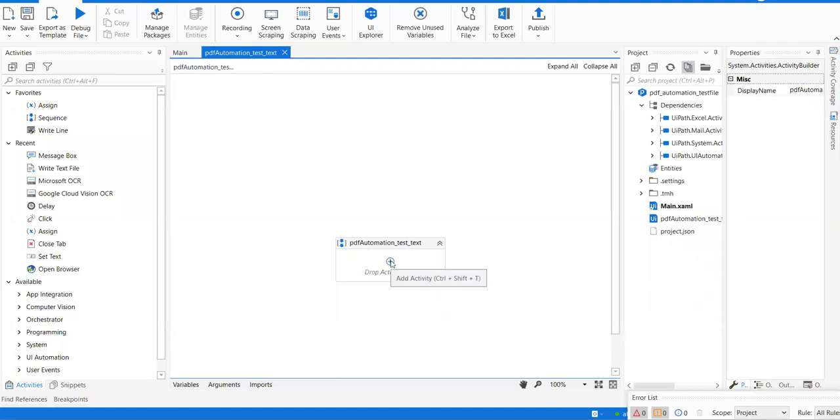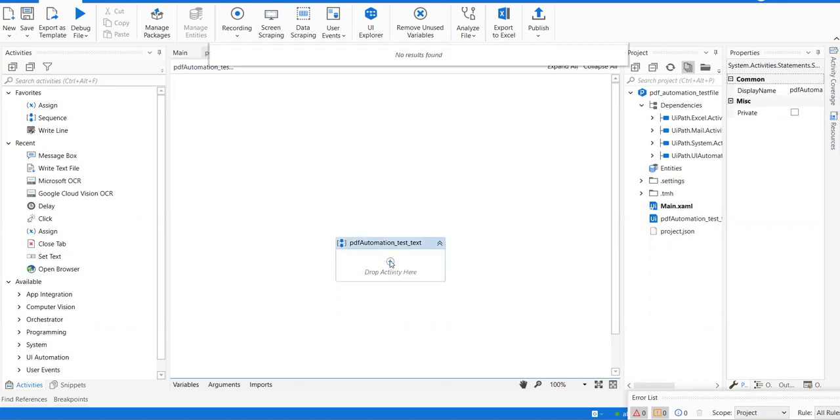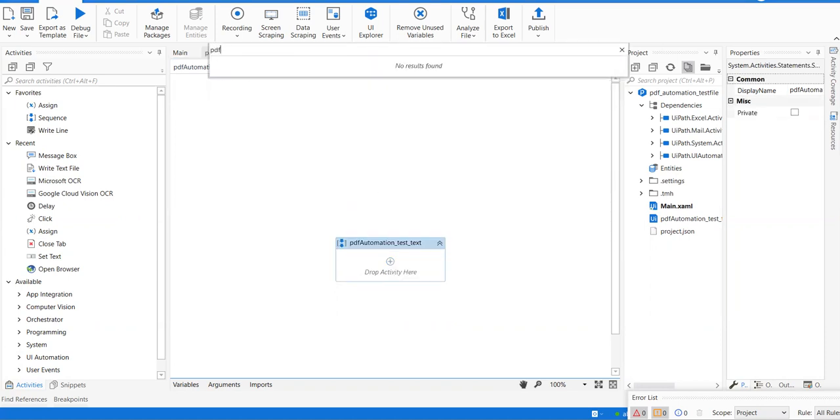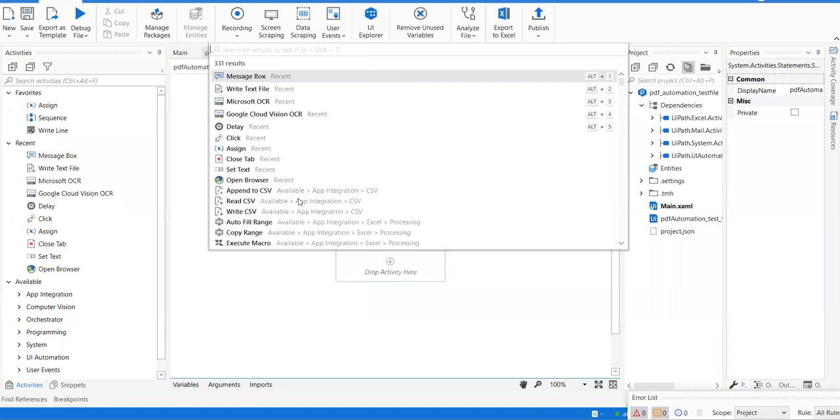Okay, so let me quickly add the activity for PDF automation. So we need to click on the add or plus button, and then I need to search for PDF. Okay, is there any activity for PDF? Yes, we do have it, but we are not able to see it here in my UiPath Studio. Why? Because this UiPath Studio does not contain the PDF automation package.